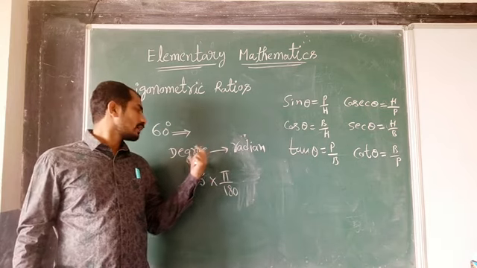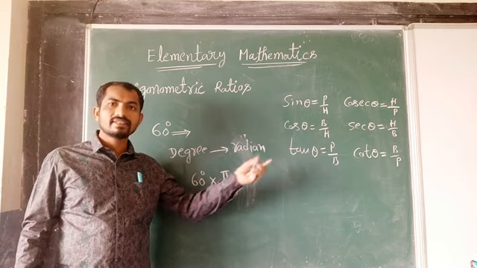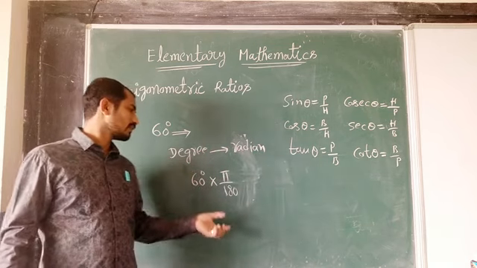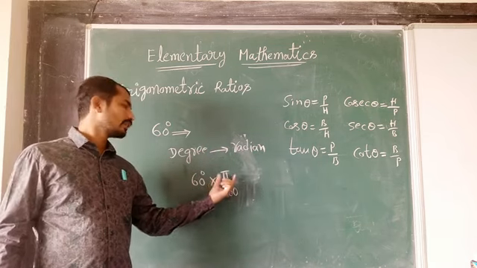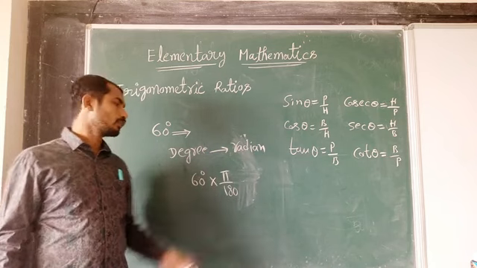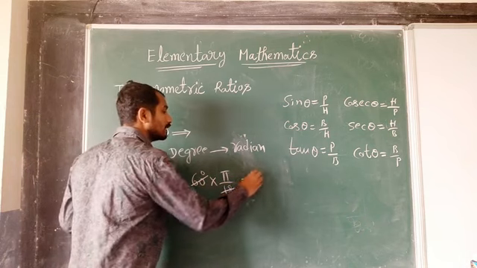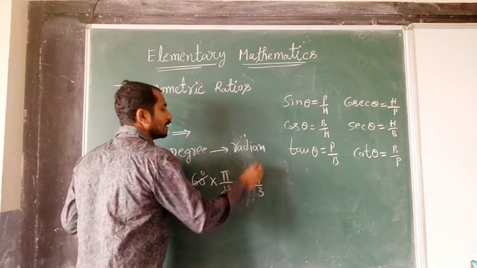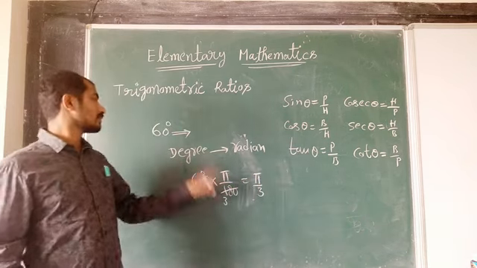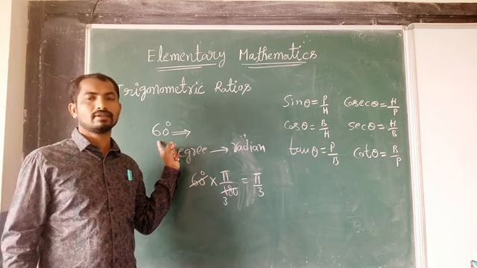Whenever we are converting degrees into radians, we have to multiply with pi upon 180. We will cancel this value: 60 1 is 63, that is pi by 3. So pi by 3 radians is equal to 60 degrees. It is clear.